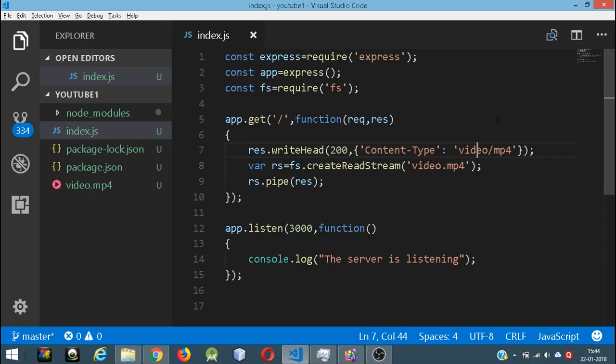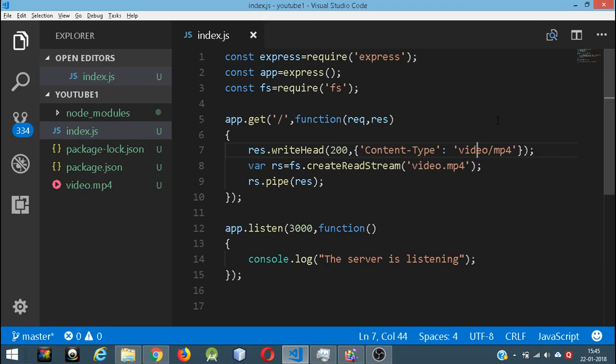So it is going to wrongly interpret the data, and it's going to give us some weird results. Like for example, we have seen that it was giving us a file download which we don't want. So it is important that we put in the correct MIME type. These are called MIME types actually. For example, for PDF there's a separate content type.